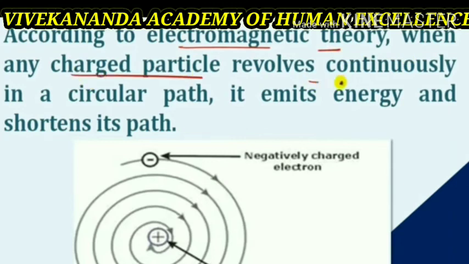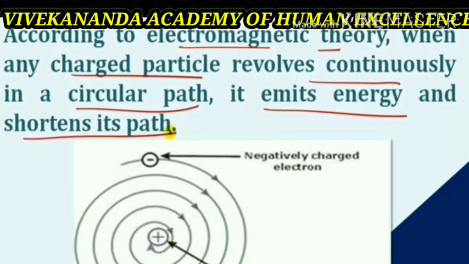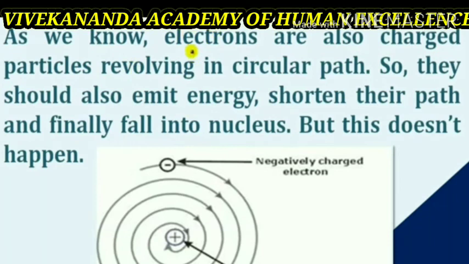According to electromagnetic theory, when any charged particle revolves continuously in a circular path, it radiates energy and shortens its path. As we know, electrons are also charged particles revolving in a circular path. They should emit energy, shorten their path and finally fall into the nucleus.